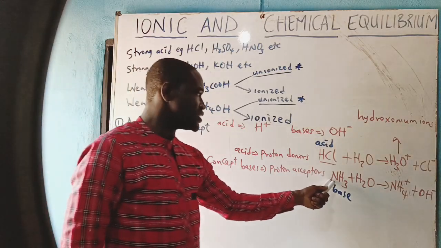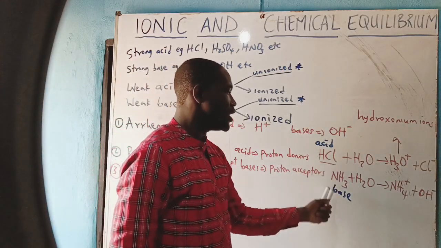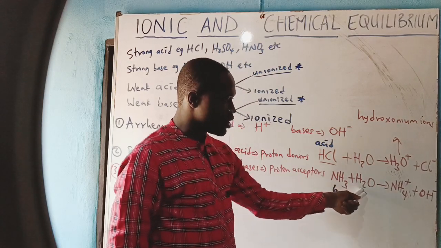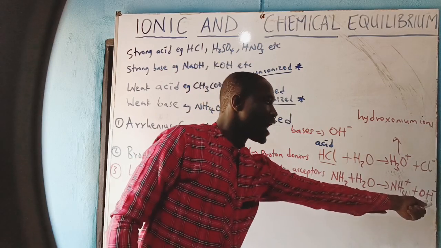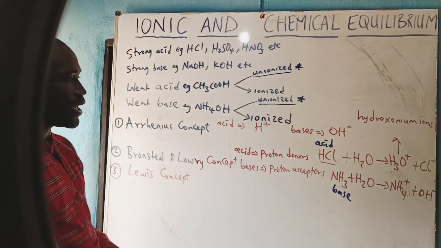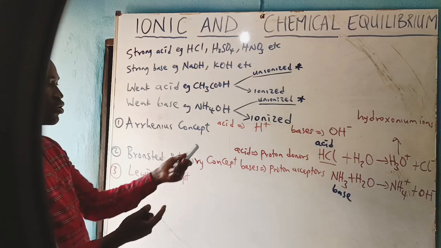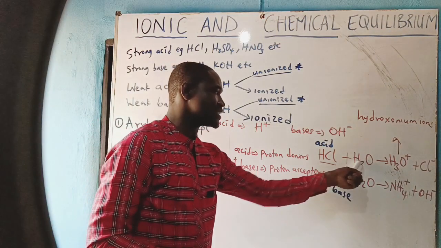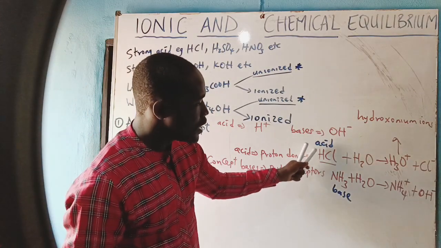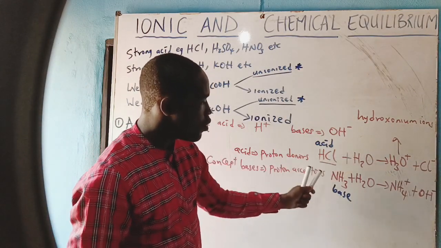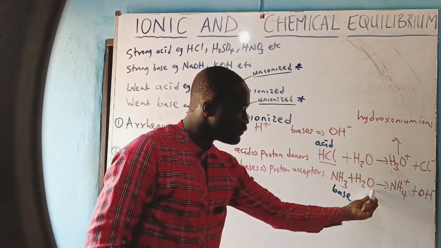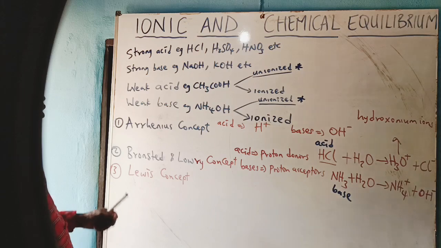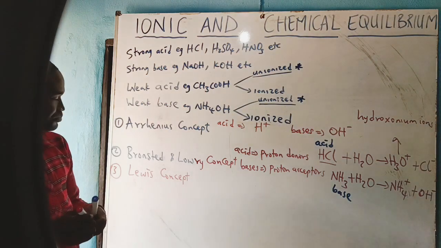Bases when dissolved in water, like ammonia, give ammonium ion and OH ion. So it still goes in line with what Arrhenius said when we are talking about the water aspect. So this donates a proton to water, while this accepts a proton from water.